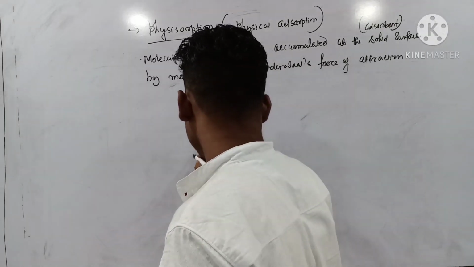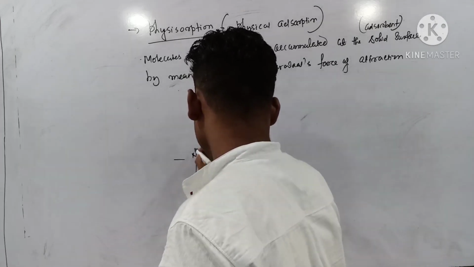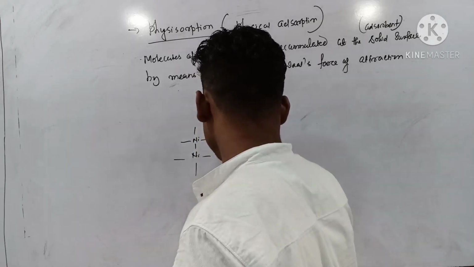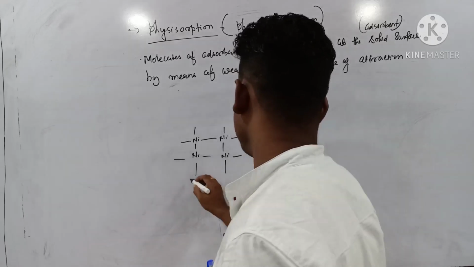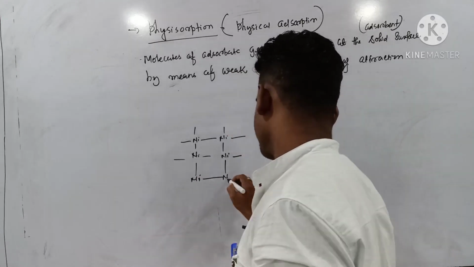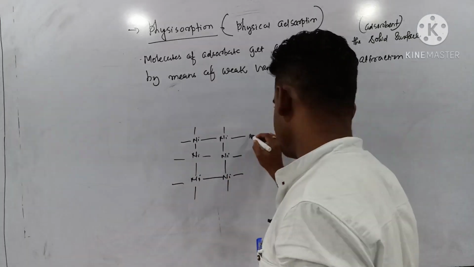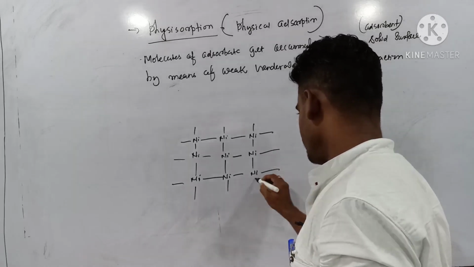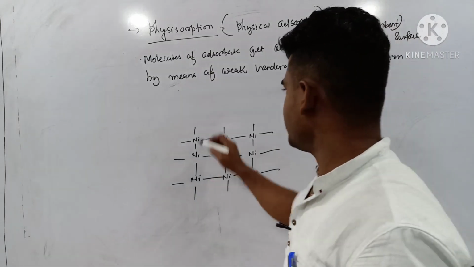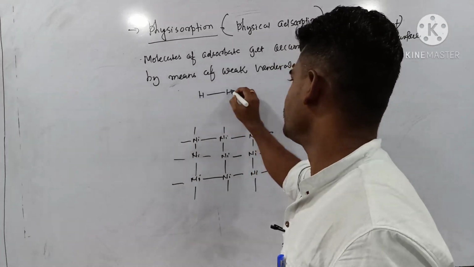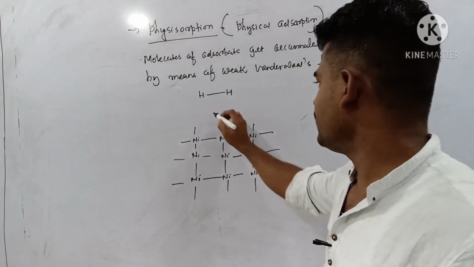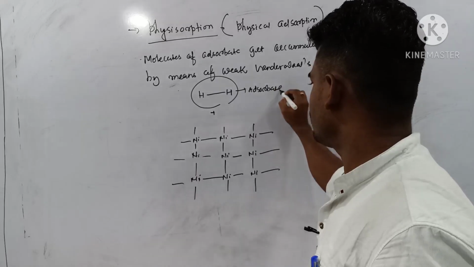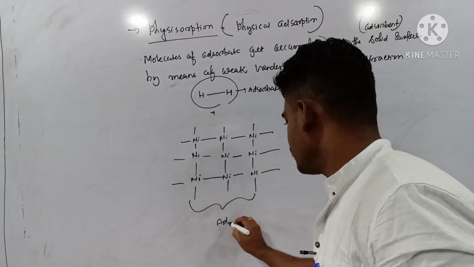For example, if I consider this one as a nickel metal surface, you know metals are good adsorbents. This is a nickel surface, a metal surface, as your adsorbent. If my adsorbate is, let's say, a hydrogen molecule, H2 like this, so initially this is my adsorbate and this is the adsorbent.